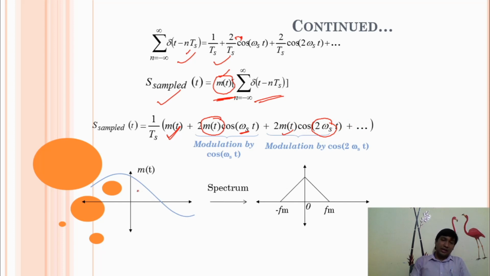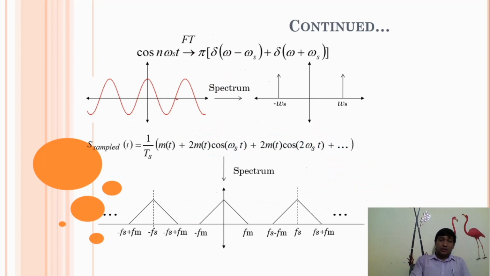I have already discussed the Fourier transform of the master signal. The Fourier transform of the master signal m(t) is a band limited signal, from minus fm to fm. Here I'm not interested in amplitude, because for the sampling theorem we will discuss only the frequency component, not amplitude. So I'm going to skip the amplitude part. Here I'm interested only in the frequency component. So the Fourier transform of this master signal is like this, a band limited signal, and the bandwidth of this spectrum is 2fm.